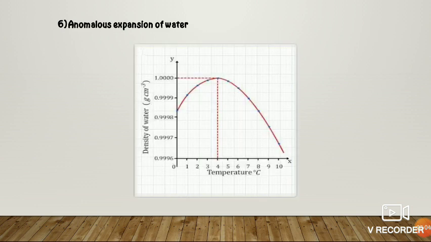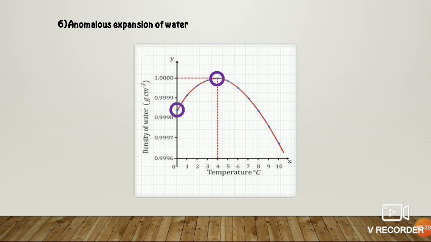The sixth physical property of water is anomalous expansion of water. When water is cooled, it first contracts in volume just like other liquids up to 4 degrees Celsius. On further cooling, it expands instead of contracting. This expansion takes place up to 0 degree Celsius.